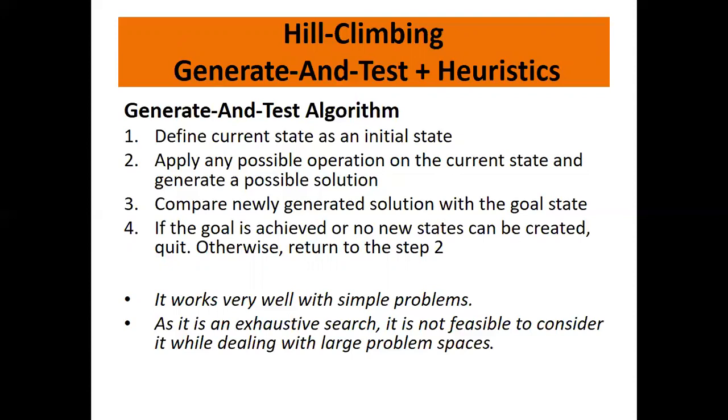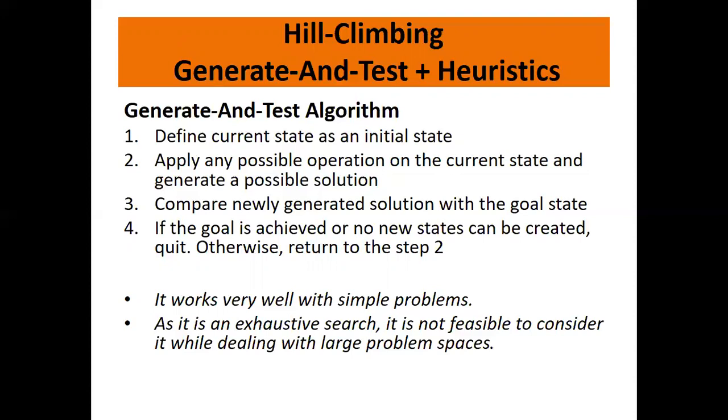If it is not possible to generate new states, why? Because the new states might have a worse heuristic function value as compared to the current state. Even once you create, then you quit. And if once you create the new state and it is not a goal state, go back to step 2, again apply the heuristic function and come up with a new set of states. I'm sure it is clear, generate and test plus heuristics.